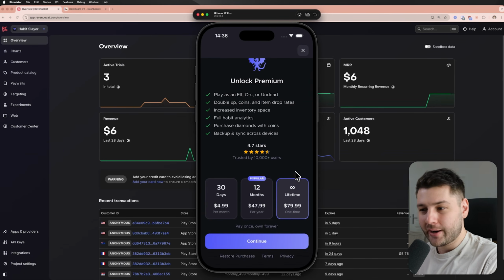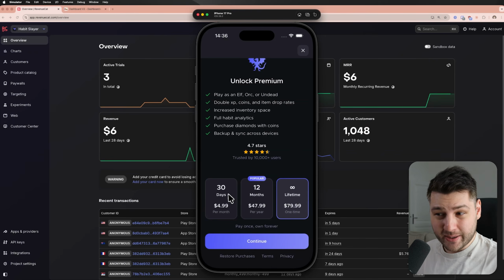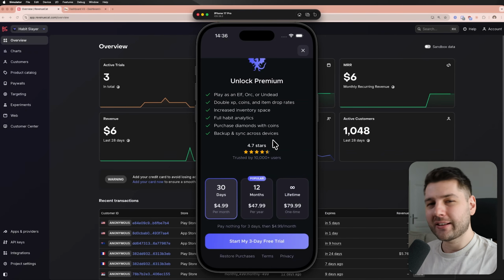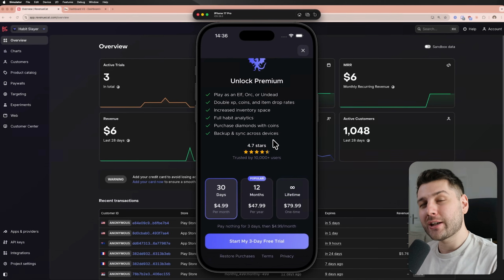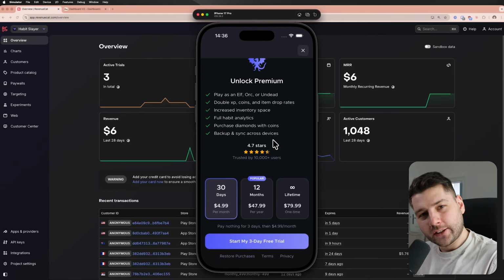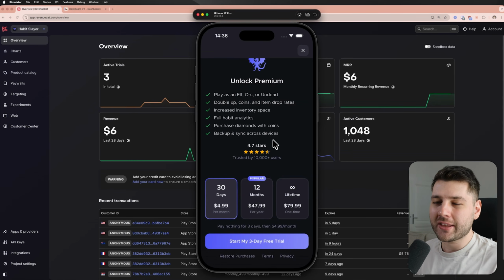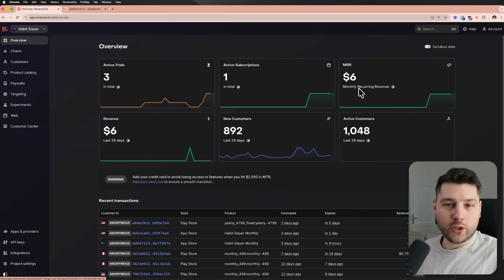I will reduce the price across the board, because 12 months for 47 is also expensive. And then $5 a month, that's like old school RuneScape back in the day. It's still a little bit too expensive for what you're getting currently. When I build more features and add dungeons and a lot more items, maybe then it can be justified, but for now I think it's a little bit too much. And of course you can see it here by the fact that nobody has actually used that subscription.